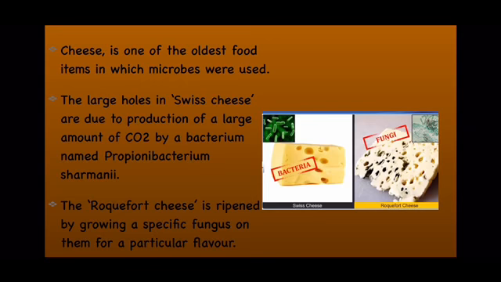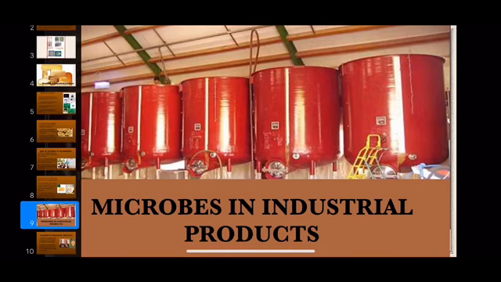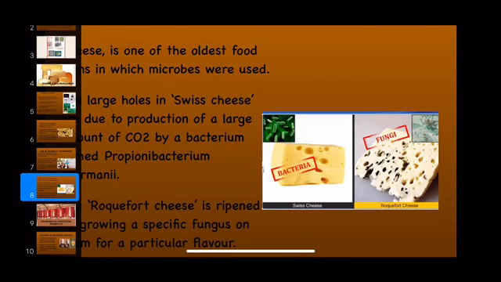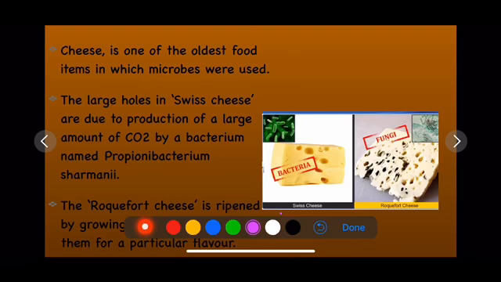So if you see the Swiss cheese in this diagram, here you are seeing this cheese. This is Swiss cheese, and here big holes are there.